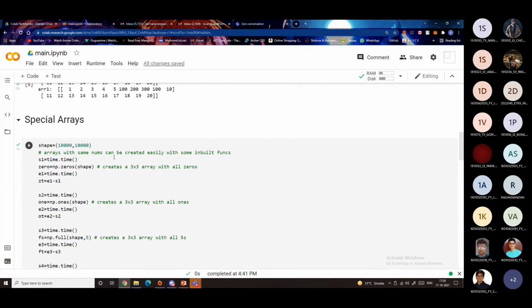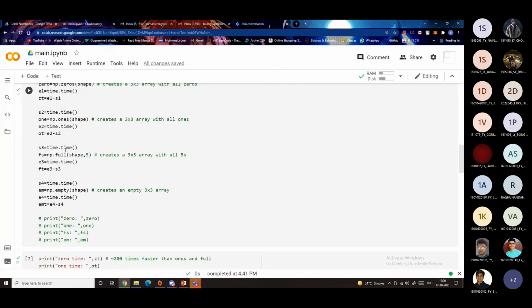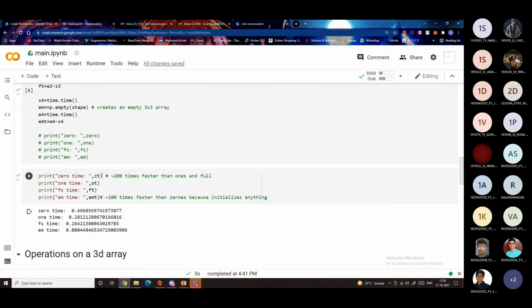Now there are actually a lot of different special arrays in NumPy, which are used for different purposes. Like np.zeros will create an array of zeros, np.ones will create an array of ones, np.full will create an array of any integer or any float that you give it, and np.empty will just create an empty array. Now, as you can see below, I've printed out the times it takes to create each array. All right.